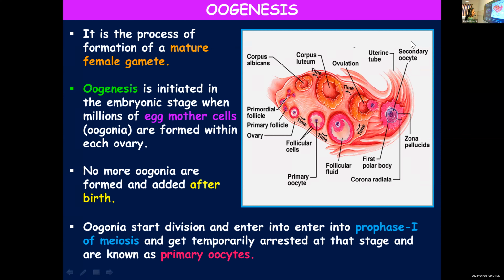They will enter into prophase 1 stage, and at that stage, the division gets temporarily arrested. It restarts at a later stage, which we will be dealing with later. At that particular stage, you call them primary oocytes. Oogonia are known as primary oocytes when their division is arrested at the prophase 1 stage.